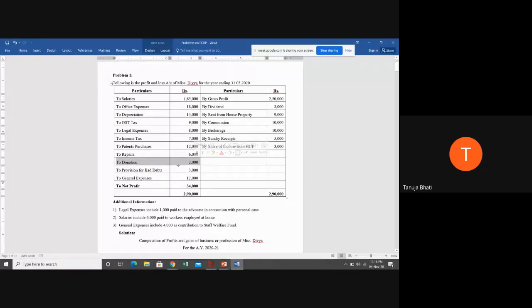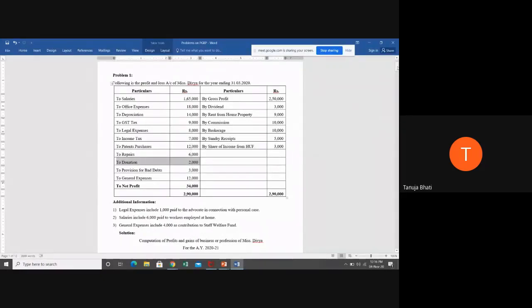Reason being that it is not some mandate expenditure that a particular organization or a business has to incur. Without donation also, can a business run? Yes. So this expenditure is unnecessary expenditure or maybe an expenditure which is not allowed as per the act, because people may show fake donations and they may reduce their net profit and they may pay lesser tax. So this is completely disallowed expenditure.